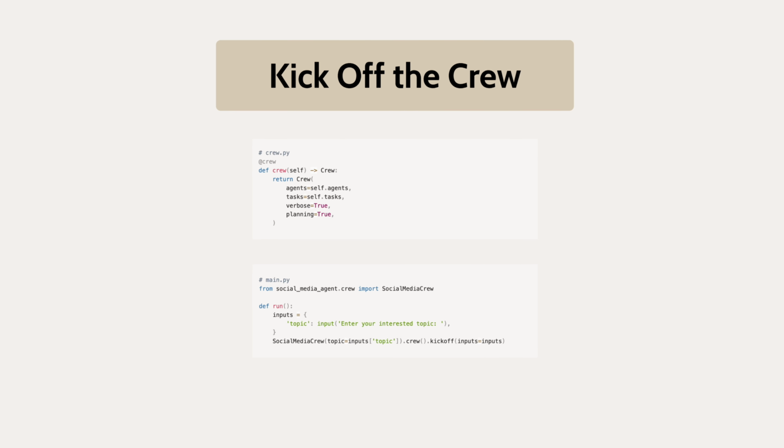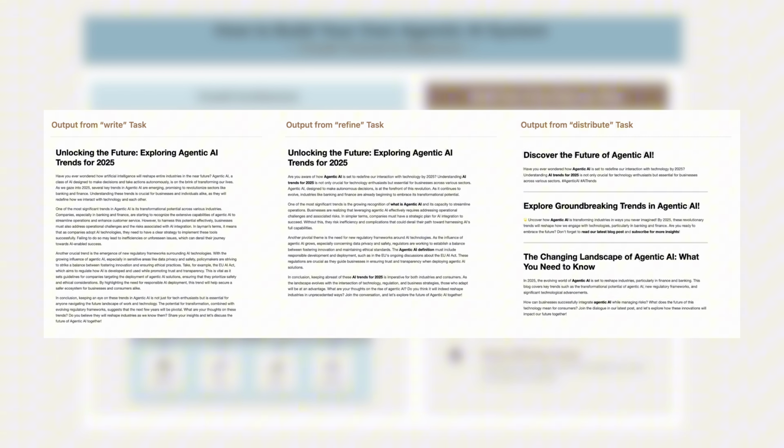In the main.py, we instantiate a social media crew object and run it by accepting the user's input for their topic of interest. Now let's use Agentic AI as an example, and here are output files generated by our social media crew after sequentially executing the tasks.